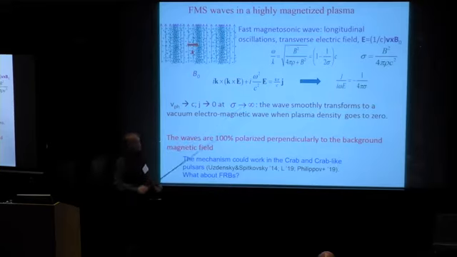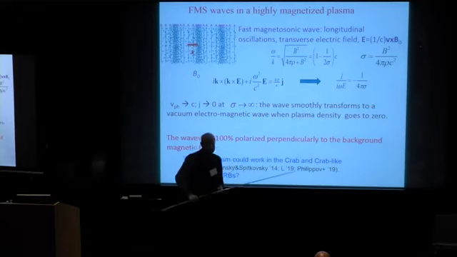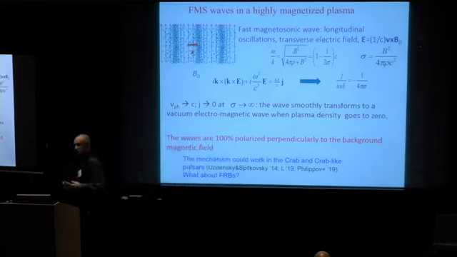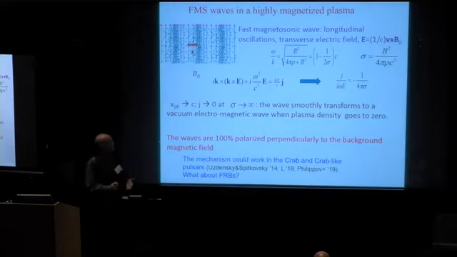And when plasma density goes to zero, it goes to the speed of light. And the conductivity current also goes to zero, because one could easily estimate that the ratio of the conductivity to the displacement current goes as 1 over sigma. Therefore, if this wave propagates towards smaller plasma density, it becomes an electromagnetic wave. Of course, eventually the magnetic field also decreases, and eventually this wave meets cyclotron resonance.